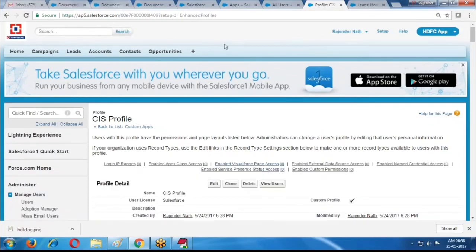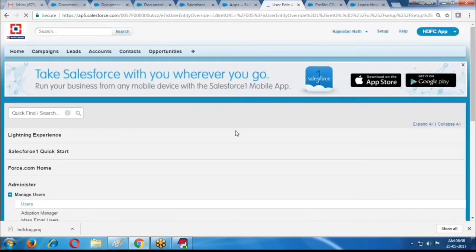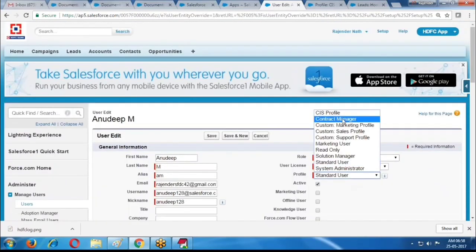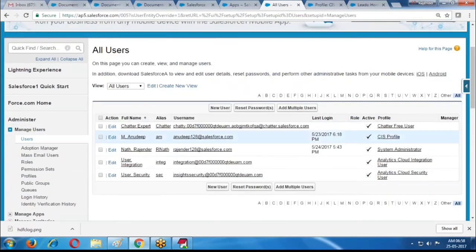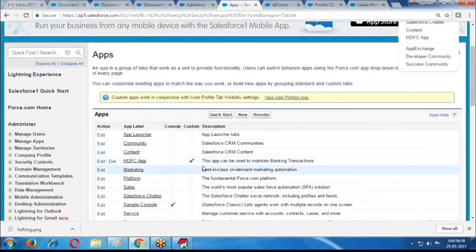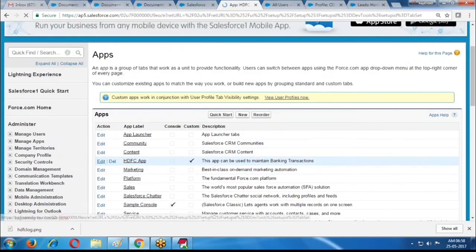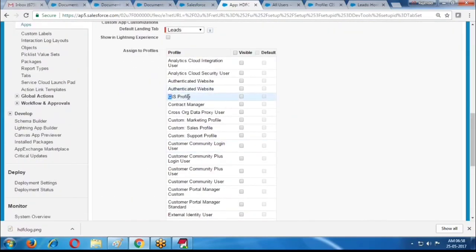Anudeep is the user. For the Anudeep user, I am selecting the CIS profile. For the Anudeep user, what is the profile? CIS profile. In the CIS profile, I have not enabled your application. Whatever application is created, it is not enabled for that profile. Is any profile enabled? CIS profile, is it enabled? No. So that's the reason Anudeep cannot access your application.